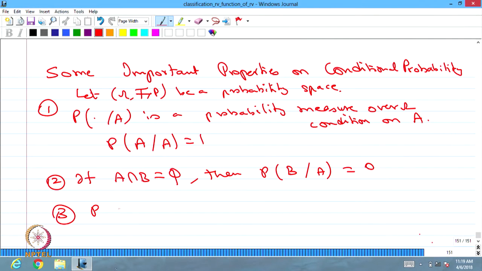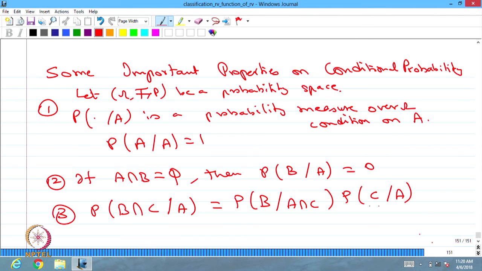Third property: P of B intersection C given A is the same as the conditional probability of event B given A intersection C, multiplied by P of event C given A, if the probability of A intersection C is greater than 0.